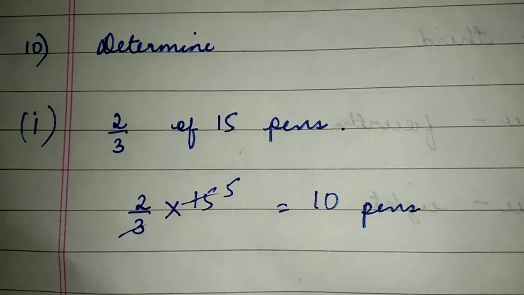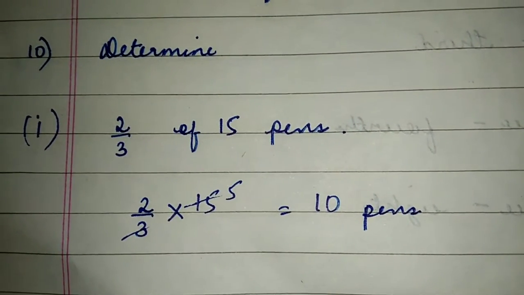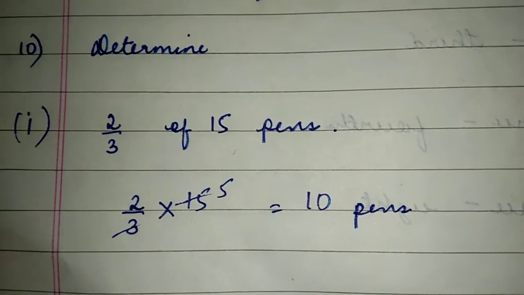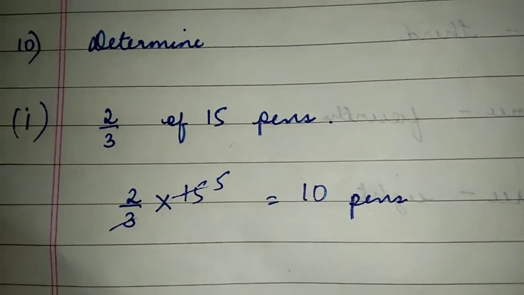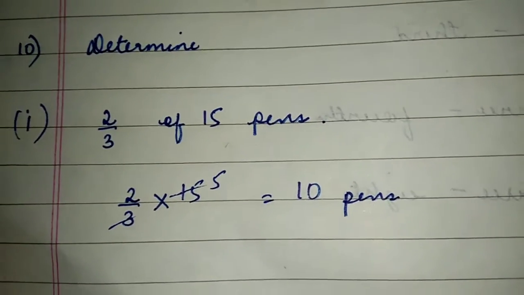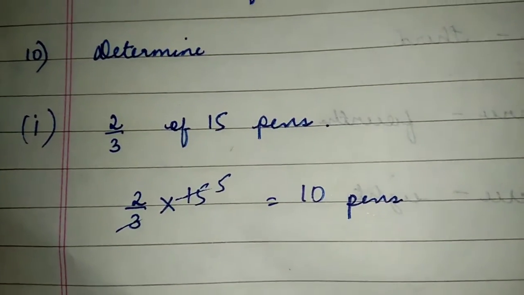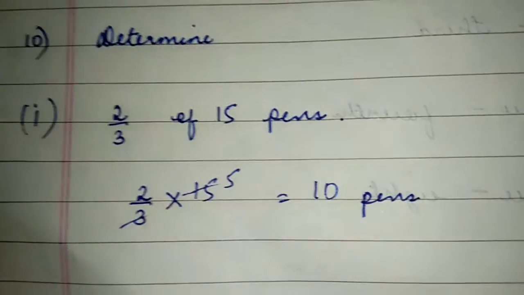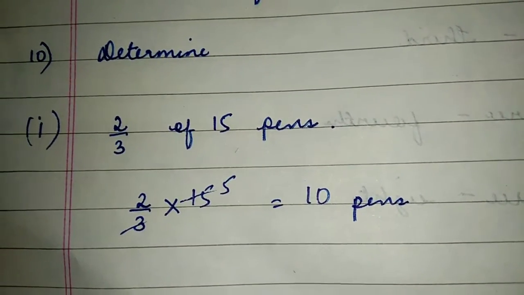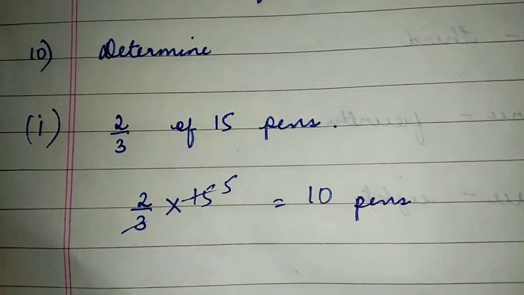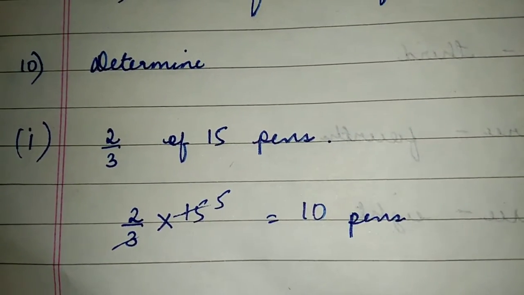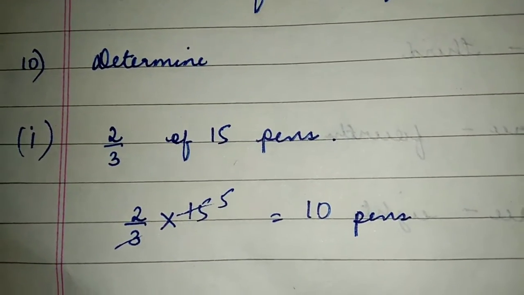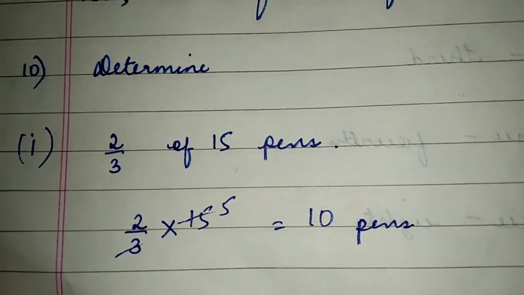Let's look at question number 10. We have to determine 2 by 3 of 15 pence. In my earlier video, I have explained the significance of 'of' in my BODMAS series. If you haven't watched it, you can watch it. So basically what is 'of'? 'Of' is multiplication. So 2 by 3 of 15 pence is 2 by 3 into 15. And when we solve this, we'll get 10 pence.